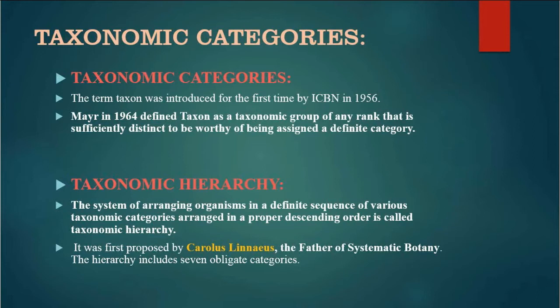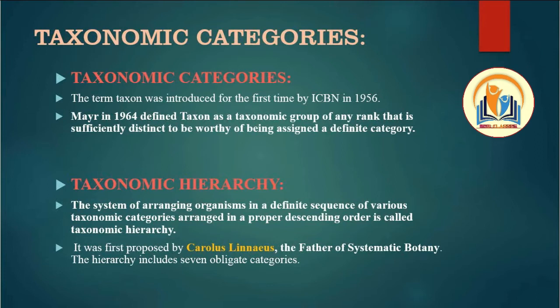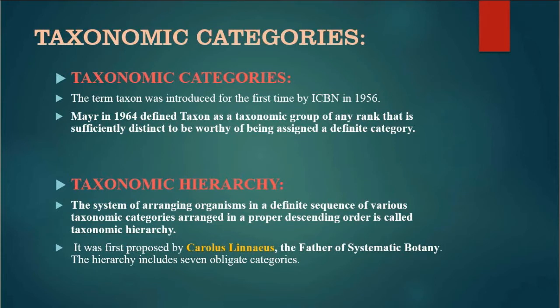Today we'll start from taxonomic categories. The term taxon was introduced for the first time by ICBN in 1956. Mayer in 1964 defined taxon as a taxonomic group of any rank that is sufficiently distinct to be worthy of being assigned a definite category. All the organisms have been categorized in different categories, right?